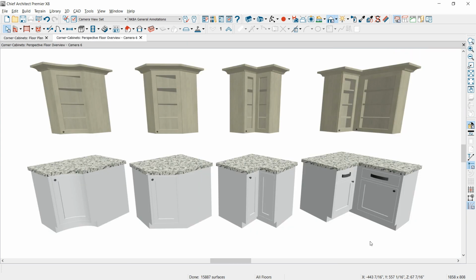Well, that wraps up the video on creating corner cabinets for your base and wall cabinets. If you have any questions about that, please refer to the help file, or also there are some nice articles in our support center. Thanks for watching.